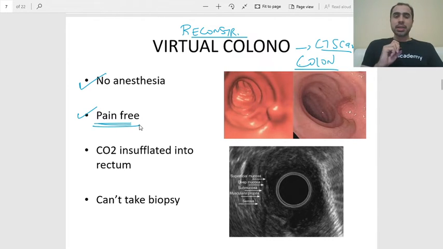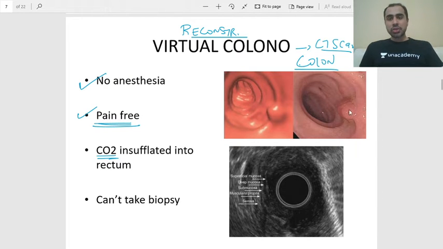The only thing is, during the CT scan, a tube is passed in the rectum and the rectum is insufflated with CO2 so that the colon gets distended. And when the colon is distended, that is when the CT scan is done to give you an image like this. So it's nothing but a CT scan.